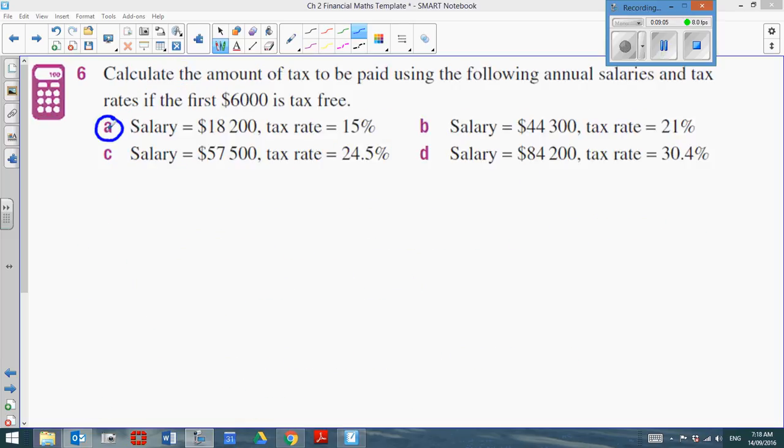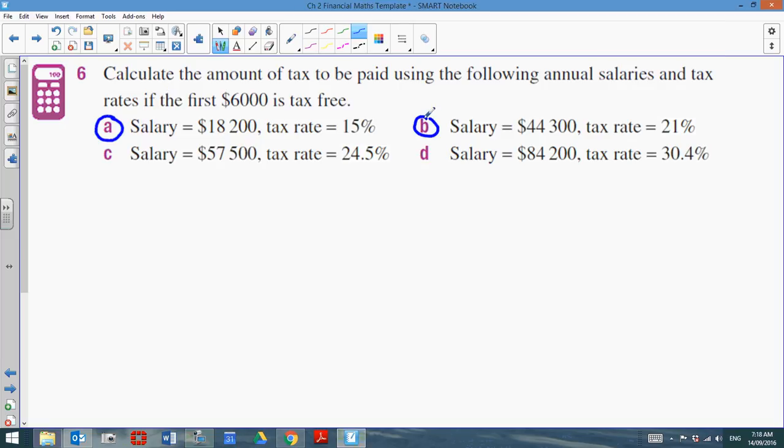All right, guys, we're going to go through A together, and then I'm going to ask you guys to try B on your own. This says to calculate the amount of tax to be paid using the following annual salaries and tax rates if the first $6,000 is tax-free. So we're getting taxed at a rate of 15%, but the first $6,000 is tax-free, all right? So if that's the case, and we look at this first person's salary, all right, the first $6,000 they're saying is tax-free. However, they're saying we're going to get taxed on the rest of this.